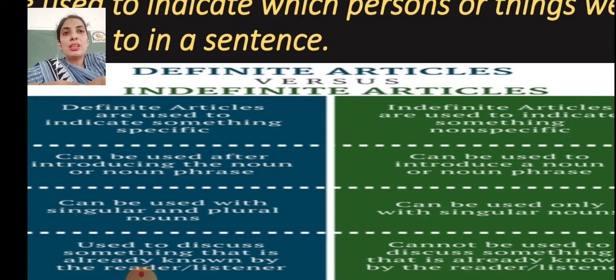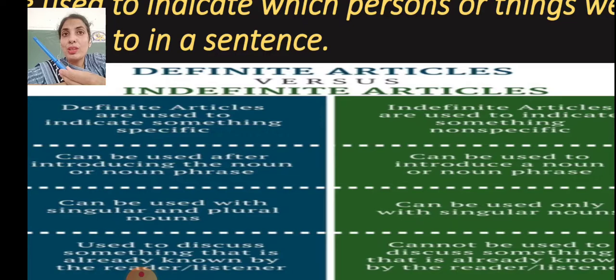Used to discuss something that is already known by the reader or listener. Listener means to whom we are speaking. Suppose if I say the pen on the table is mine. The pen on the table. Now I am talking about the specific pen, and you also know which pen, or the pen which is gifted by my parents. The pen gifted by my parents.